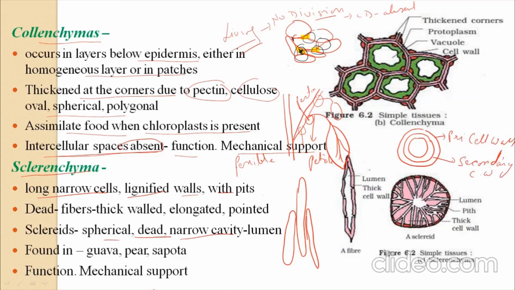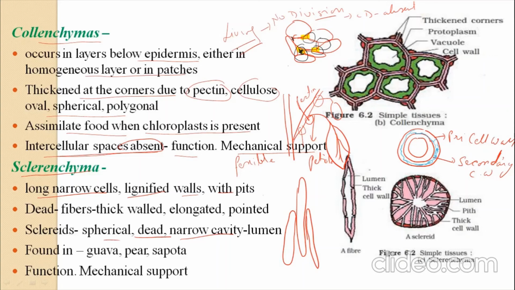I am changing the color so that it is visible to you all. In between this primary and secondary, there is lignin. What is present? Lignin. This is filled with lignin. The blue color is the lignin here. So the cell is filled with lignin.